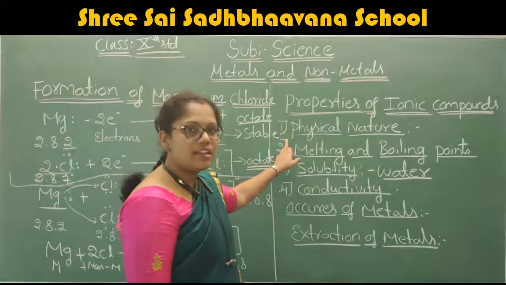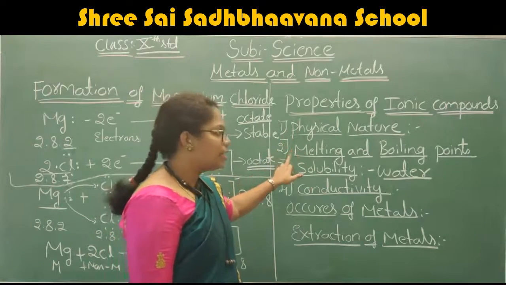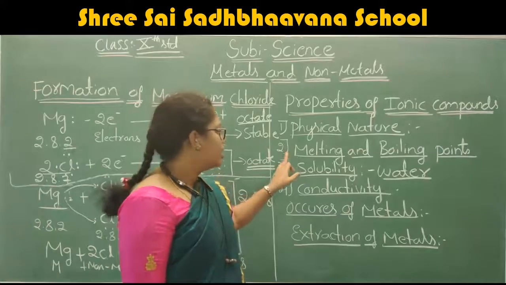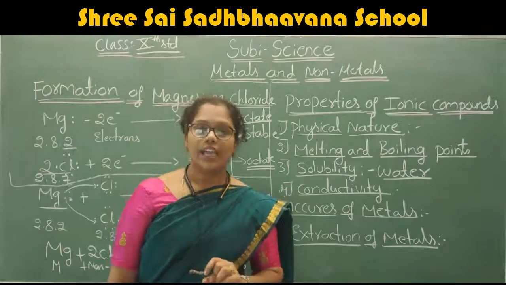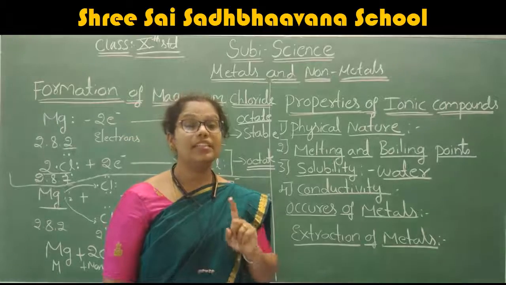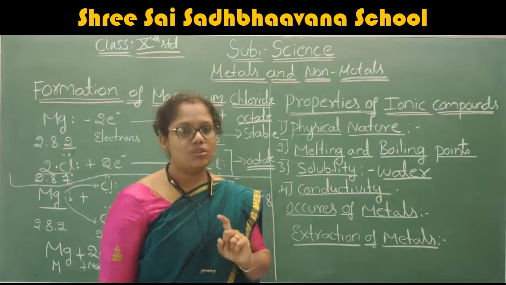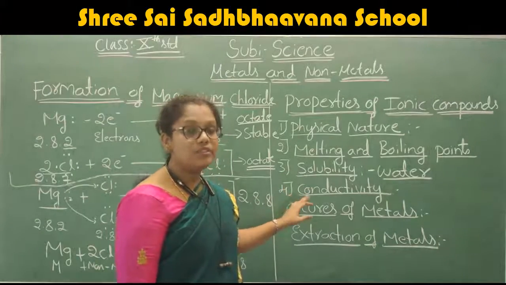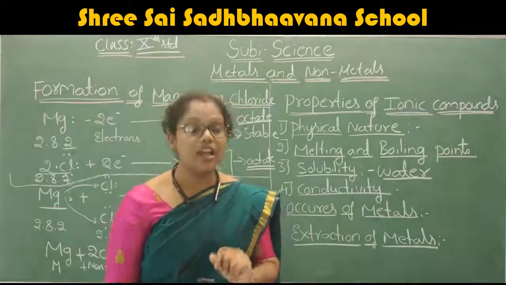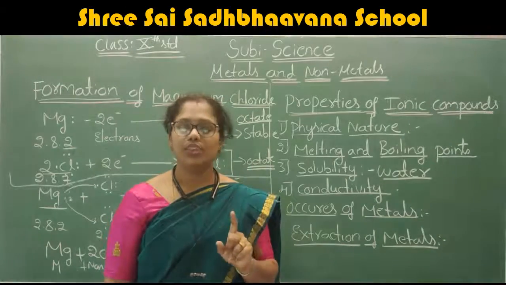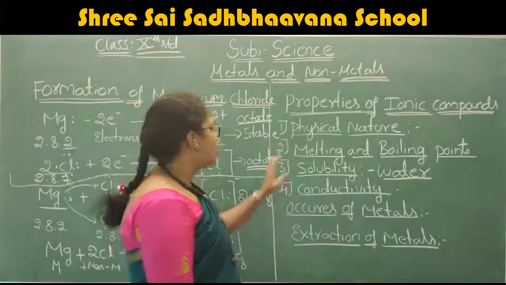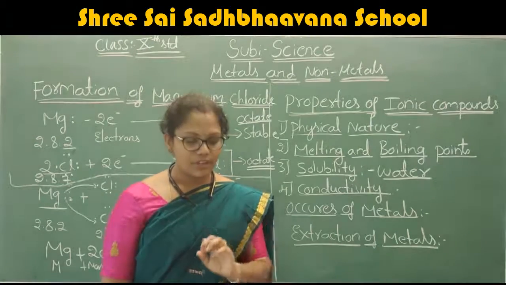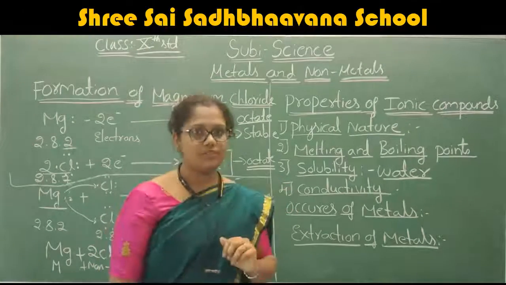If you see the physical nature, they are solid and strong. They have a high melting point and boiling point. Regarding solubility, almost all ionic compounds are soluble in water, but insoluble in kerosene and petrol. After that, the next is conductivity. Almost all ionic compounds are good conductors of electricity, but in the molten state. These are some of the properties of the ionic compounds. Understood?